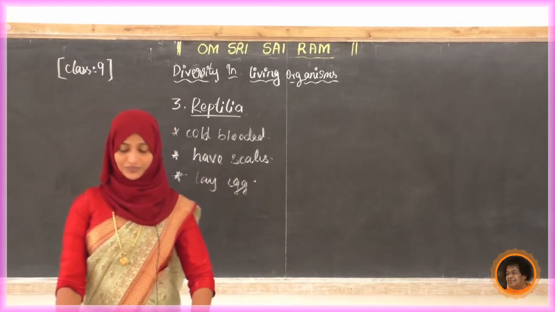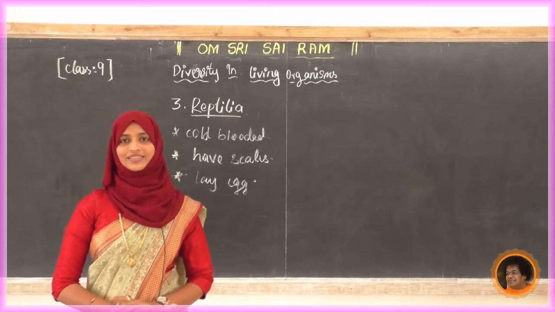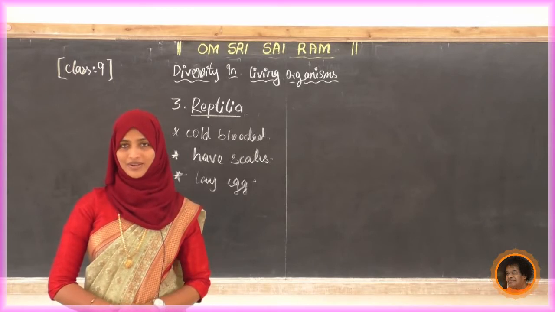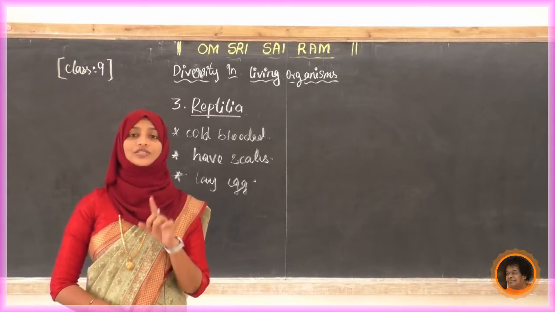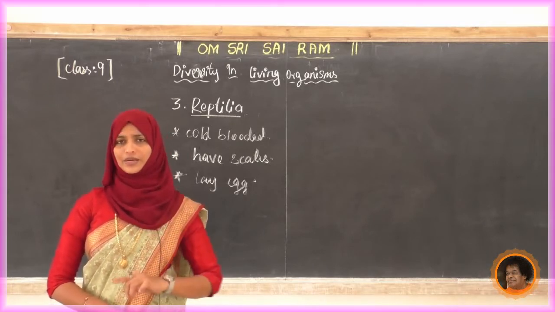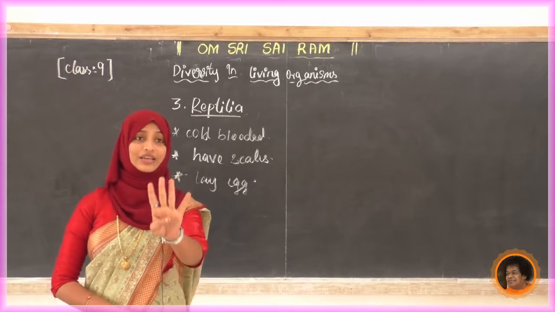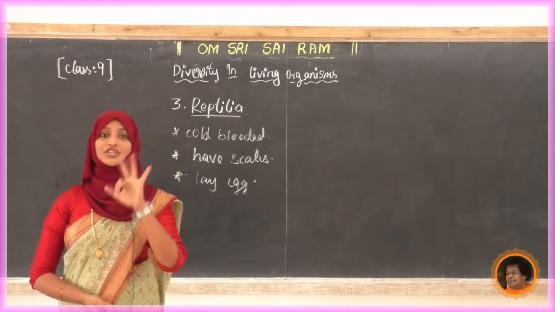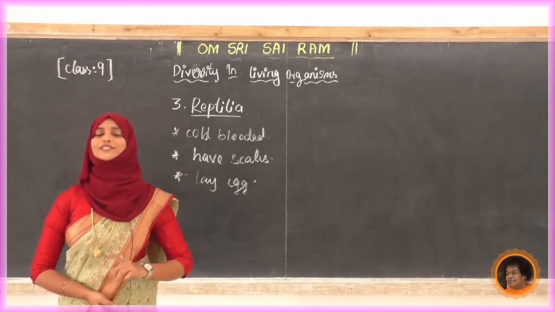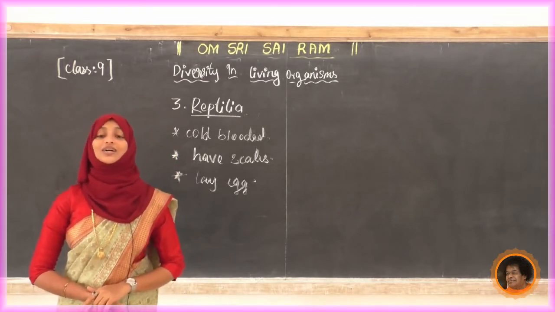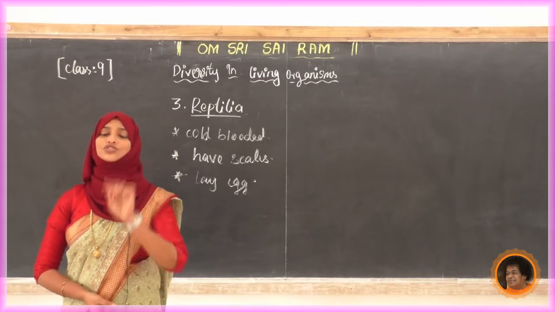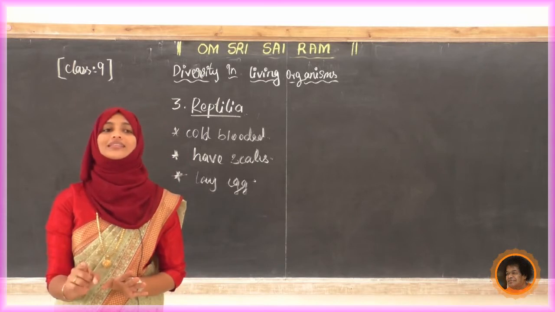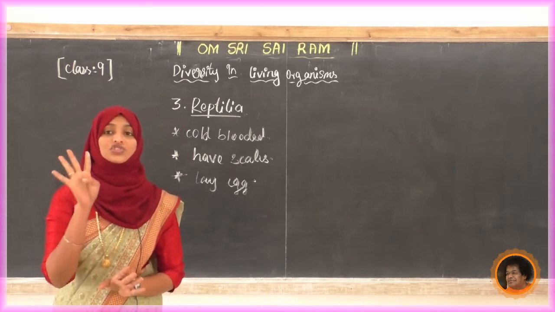Yes. Next, what about the heart? In fishes we learned there are two chambers, in amphibia three chambers. In reptiles, most of the reptiles have a 3-chambered heart. Only one speciality, the crocodile: crocodiles have a 4-chambered heart. All others have a 3-chambered heart, but only in the crocodile can we see a 4-chambered heart.